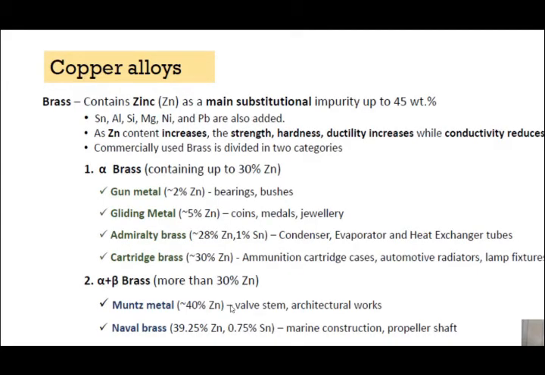Now copper alloys. Copper alloys are basically two main alloys. One is brass, another one is bronze. So first brass. What is brass? Brass is basically the zinc. So copper when mixed with zinc it is called brass. The main substitutional impurity of that is zinc, and up to 45% it can be there in brass.